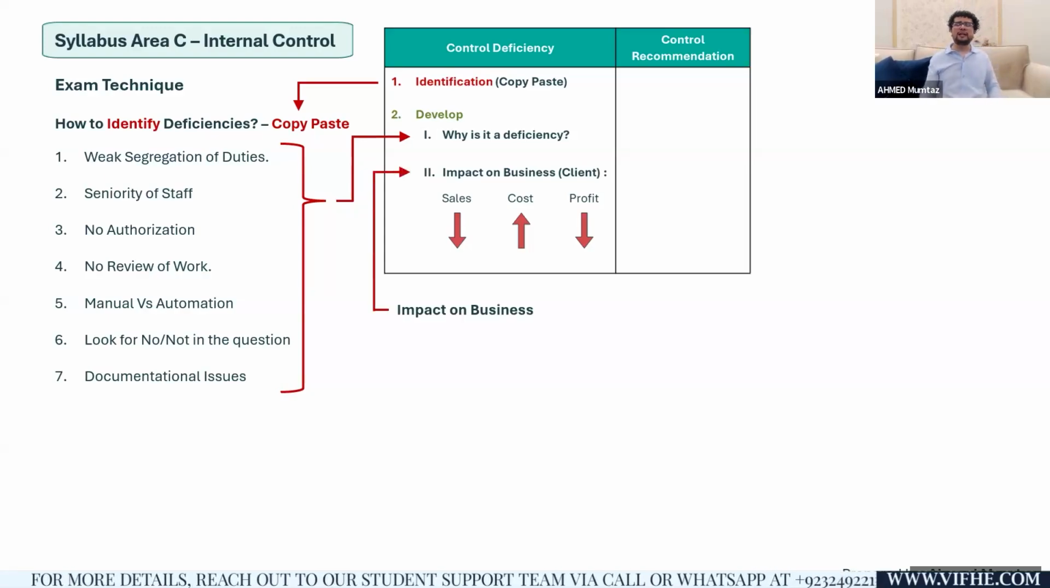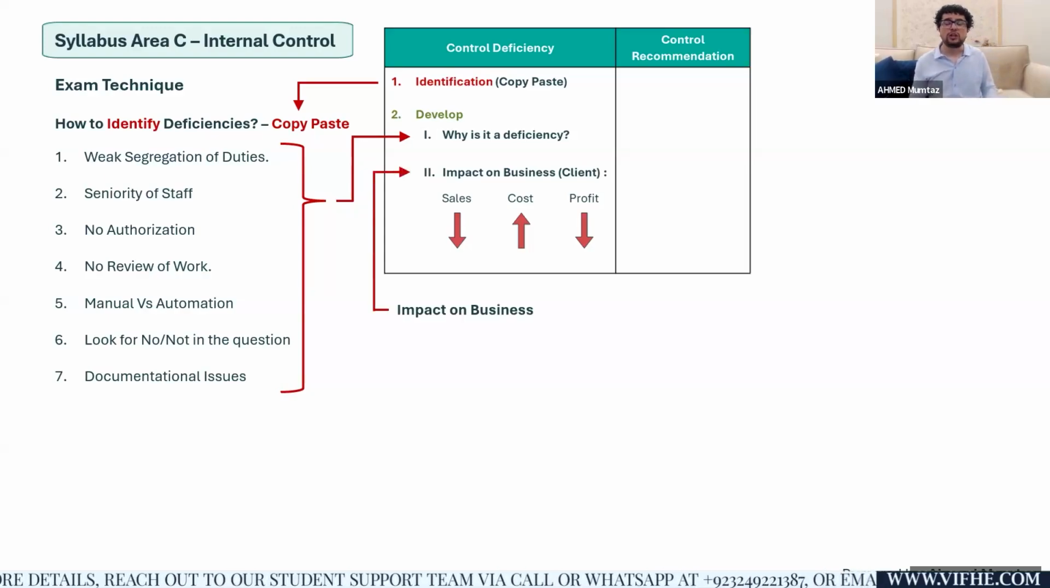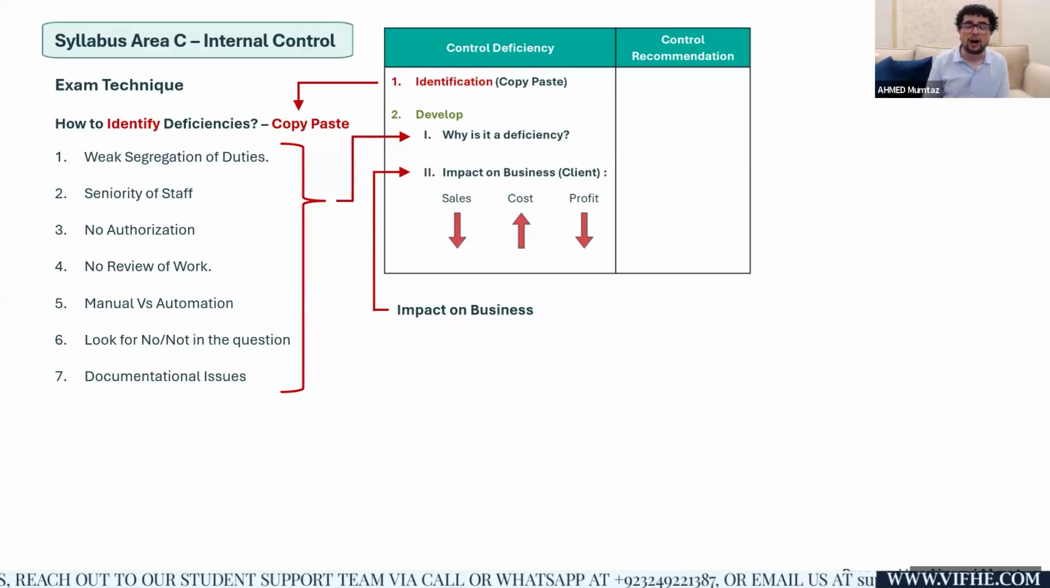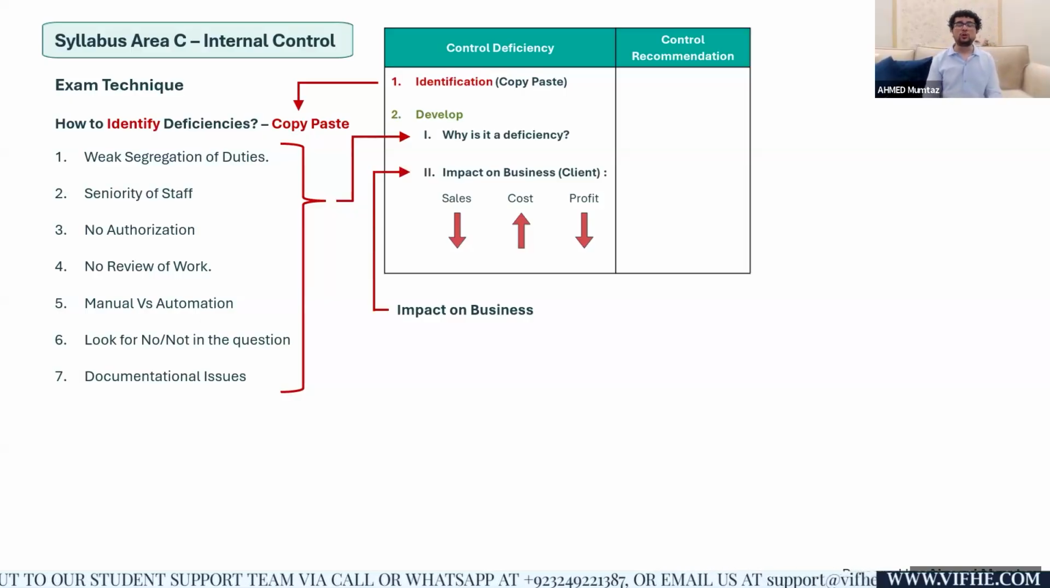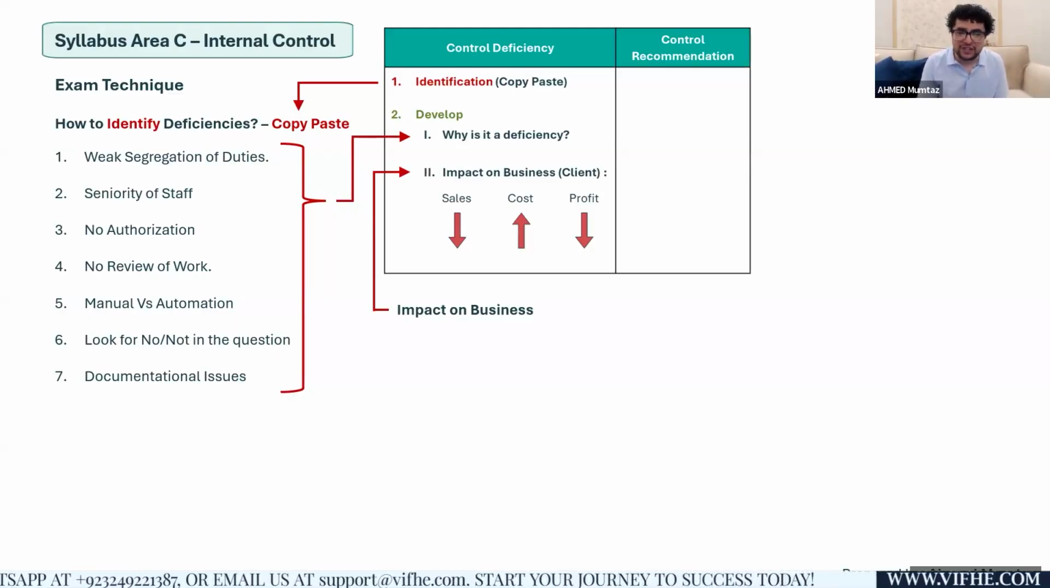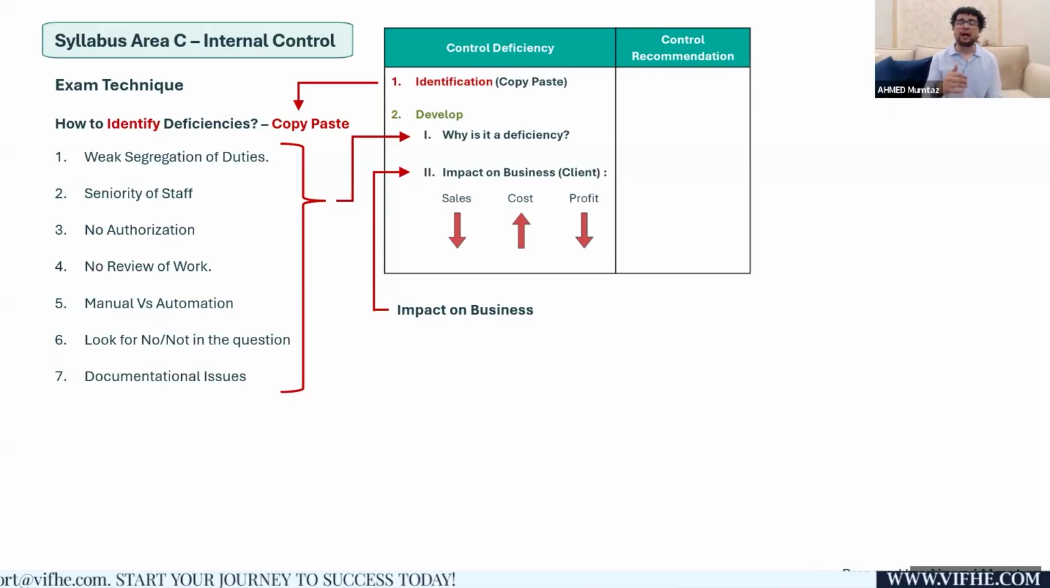When you identify the deficiency from the question, you will eventually score half a mark. But in order to fetch the complete 1 mark, you need to prove your point, just like the last lecture. Why is it a deficiency? If it is a deficiency, it will create problems leading towards negative impact on the business. So you need to write a solid sentence or maybe two.